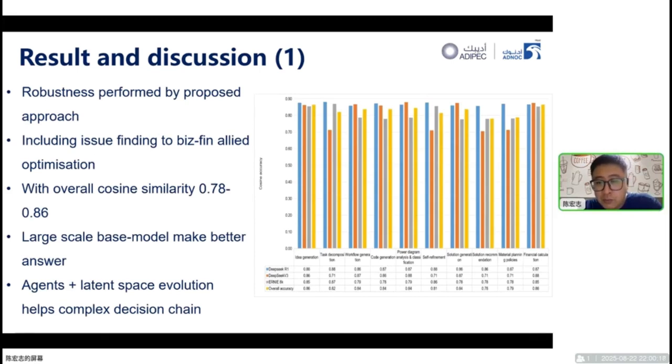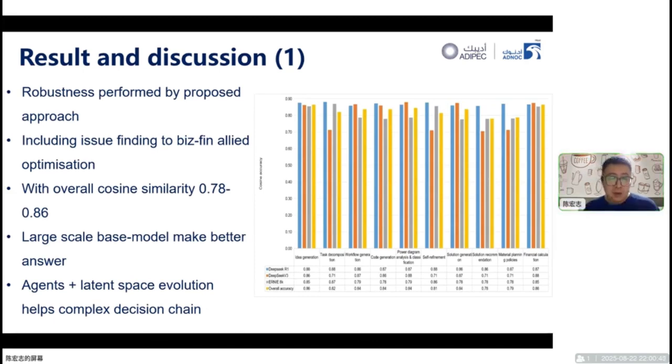The whole process has slightly high cosine similarities, including idea generation, task decomposition, workflow generation, code generation, power diagram, analysis and classification, self-refinery, and the solution recommendation, plus the material planning process and financial calculation as well.